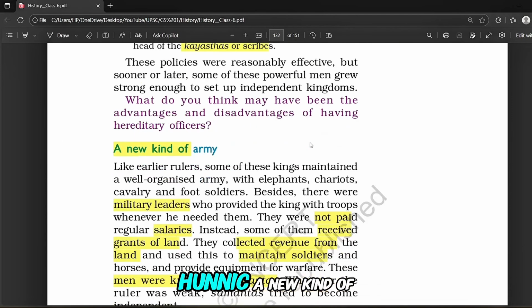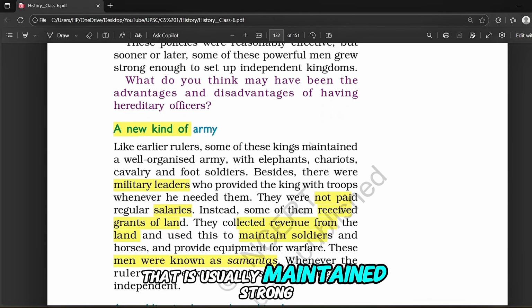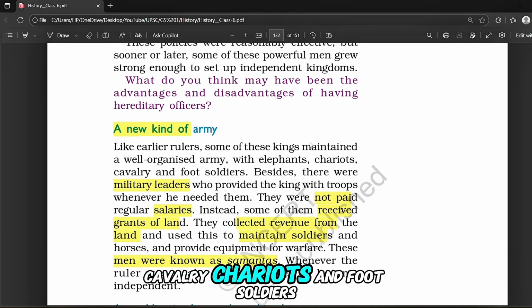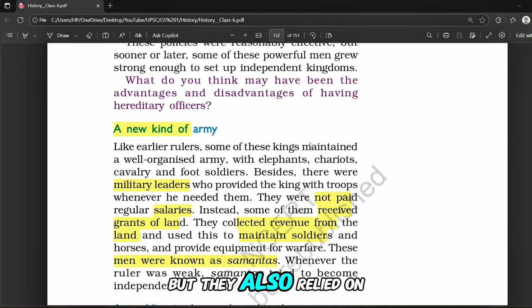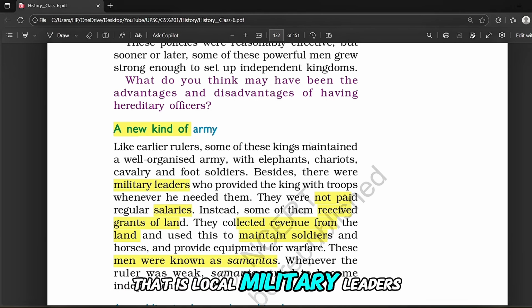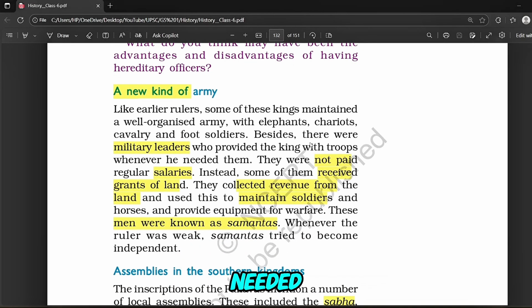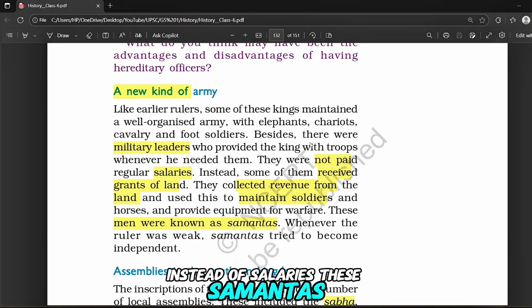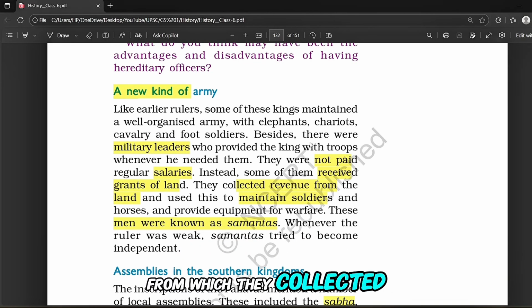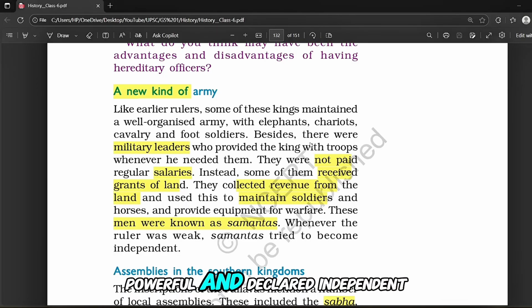Okay. Next, a new kind of army. Rulers maintained strong armies with elephants, cavalry, chariots and foot soldiers, but they also relied on samantas, that is local military leaders who provided troops when needed. Instead of salaries, these samantas were given land grants from which they collected revenue to maintain their soldiers and horses. Later, some of them became powerful and declared independence when central power weakened.